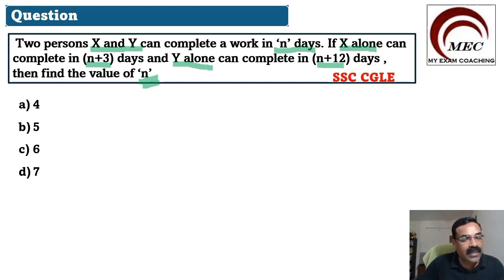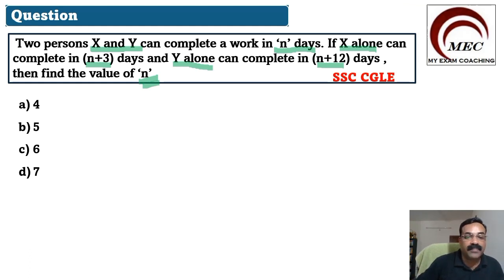So how to look at these types of questions? If you start calculating all these things by applying methods of work and time, you will not get the answer quickly, or it takes a lot of time. For these types of questions, there is a shortcut method, and that will give you the correct answer very quickly. What is that shortcut method? We will see it by using a formula. Let me tell you here what is given.